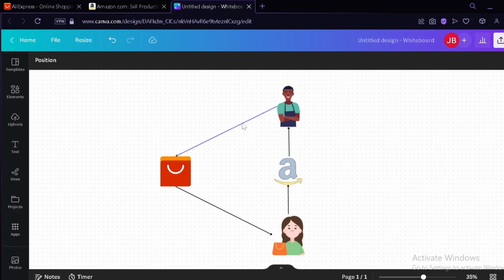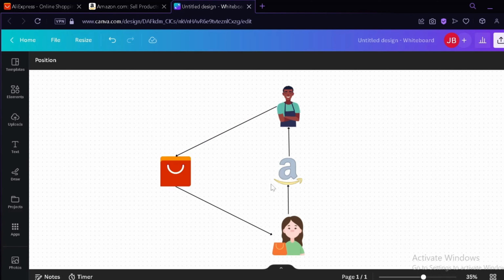Basically, what we are going to do first is set up our store. We're going to post our products on Amazon, and then when customers see our product and buy from Amazon, we will then start ordering from AliExpress to be delivered directly to the customer. Therefore, we wouldn't need to care about inventory or any of those things. All you need to do is simply order whatever your customer ordered once again on AliExpress, and that will serve as a dropshipping model that allows you to use AliExpress and Amazon together.